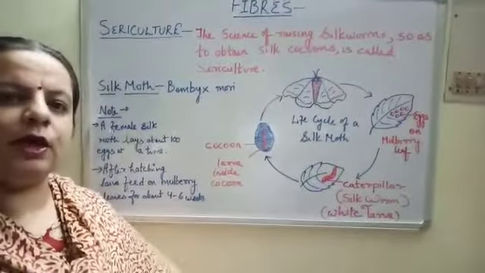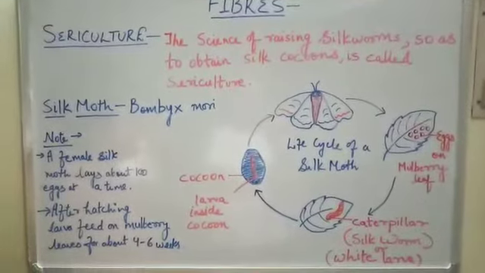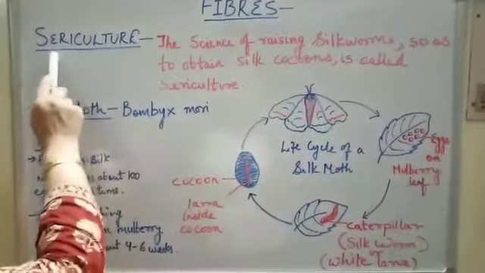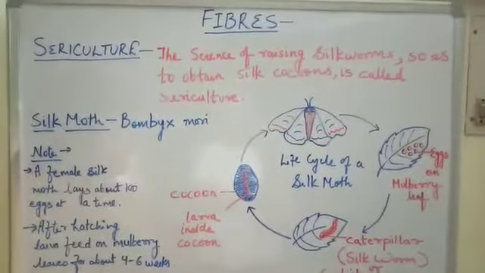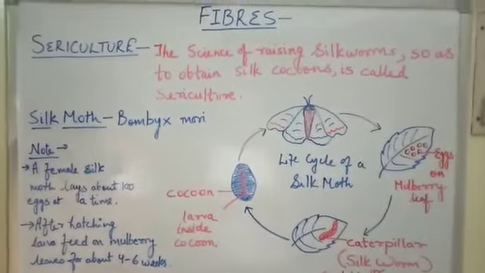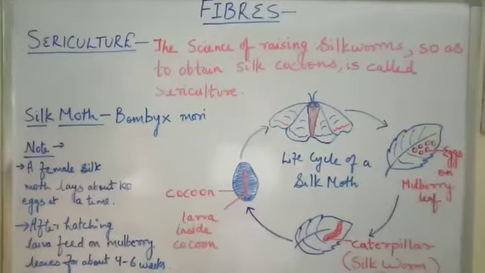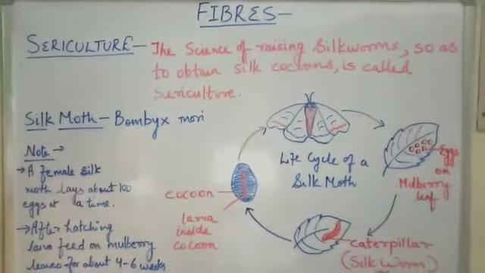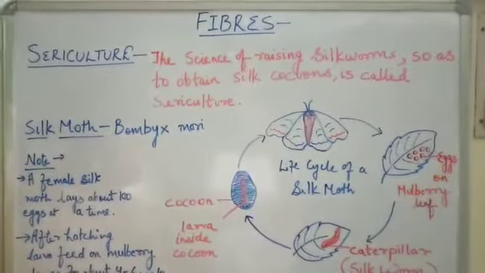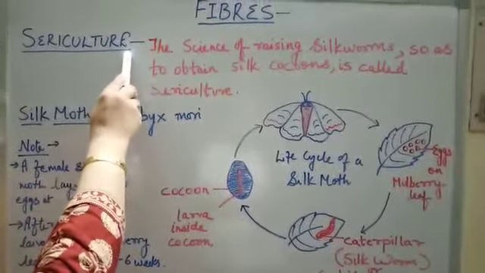So children, today we are going to study another fiber, that is silk, okay? Now before starting with silk, first of all you should be familiar with the term sericulture. You have already done apiculture and pisciculture in class 6. Apiculture is the science of raising honeybees. The science of raising fish is pisciculture. So they are also parts of agriculture only. In the same way, sericulture is also a part of agriculture.